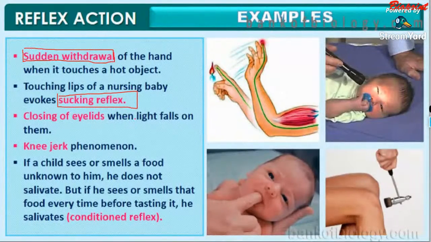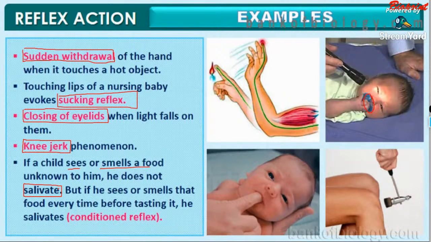Look, this is the touching of the lips of a nursing baby, which produces a sucking reflex. Closing of the eyelids when light falls on them: when extreme light falls on our eyes, we immediately close our eyes in order to reduce the amount of light entering our eye. Right? So that is the closing of the eyelids. Next is the knee jerk phenomenon. And when we see or smell food, definitely we will salivate.